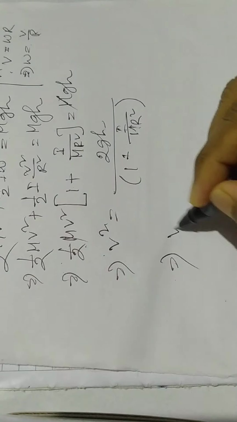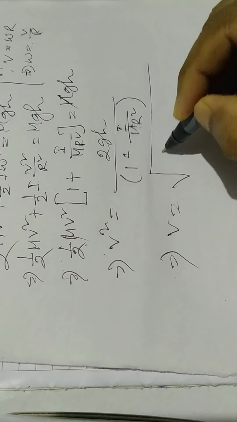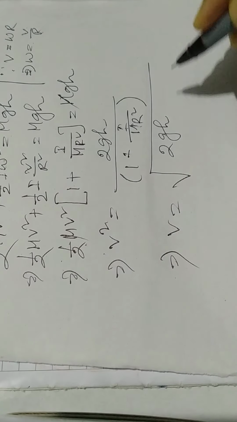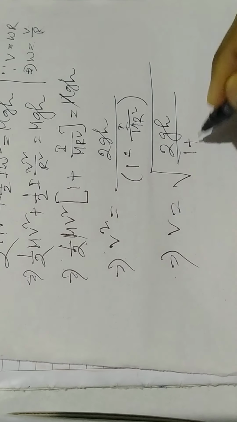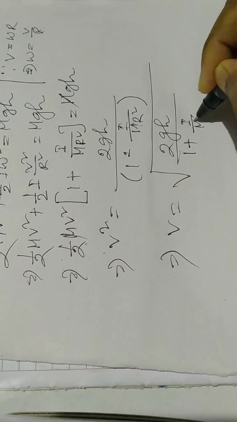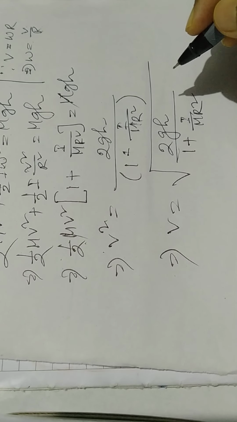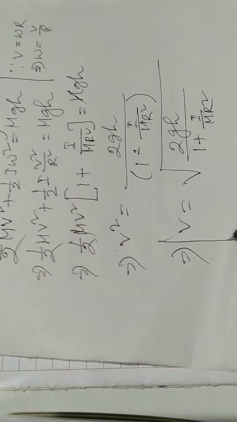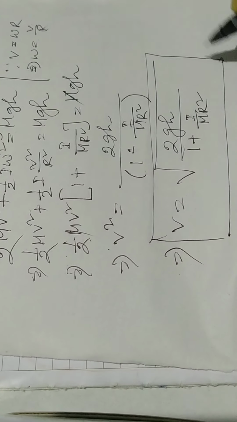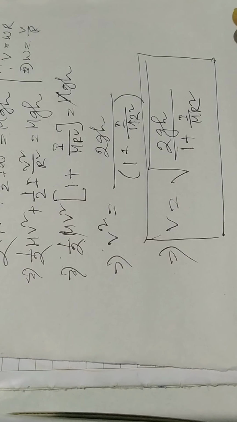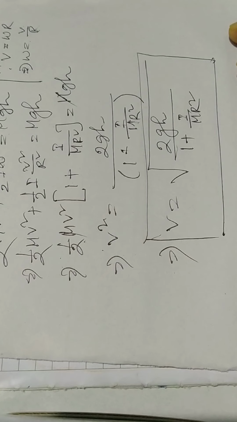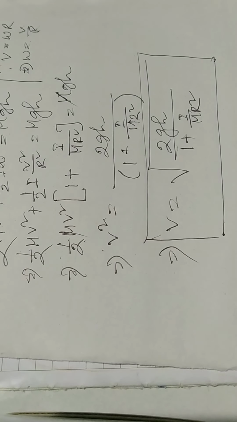Therefore v equals root over 2gh by 1 plus I by mr square. This is the required expression of the speed of the rolling spherical body at the bottom of the inclined plane.